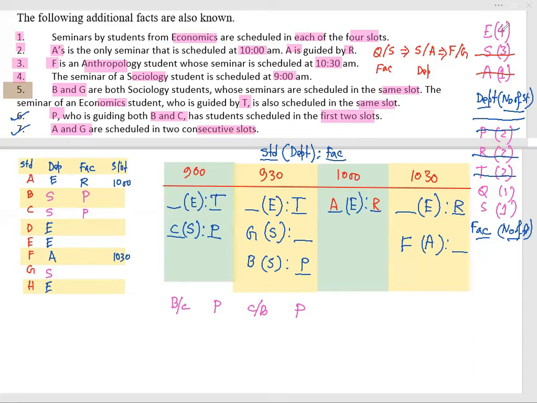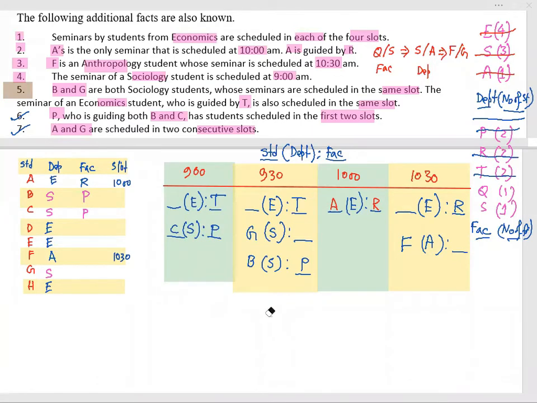Economics 4 will be R and T. Their time slots are also done, economics 4, but the students are not filled. These students would be the other economics students, D, E, and H. It would be filled like that. So this much from the given information we can get, and this part is also over, because it has been considered. So I can remove that segment also.